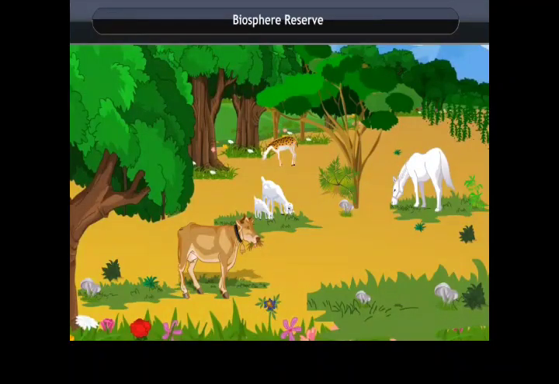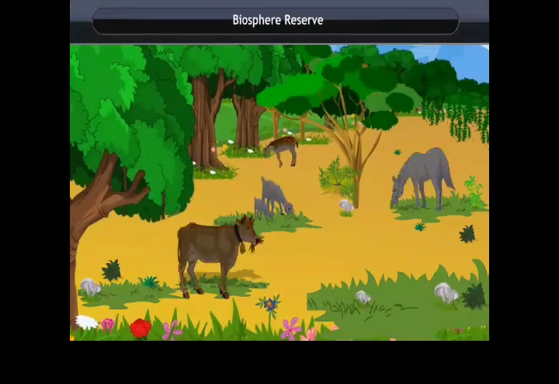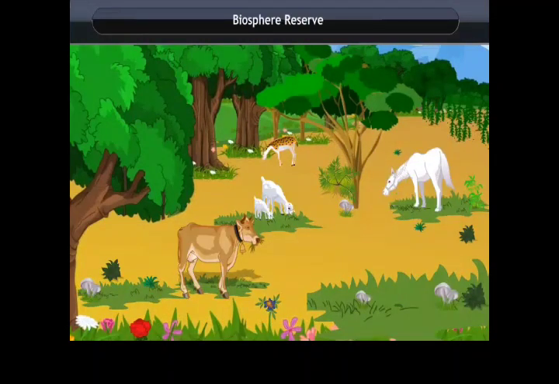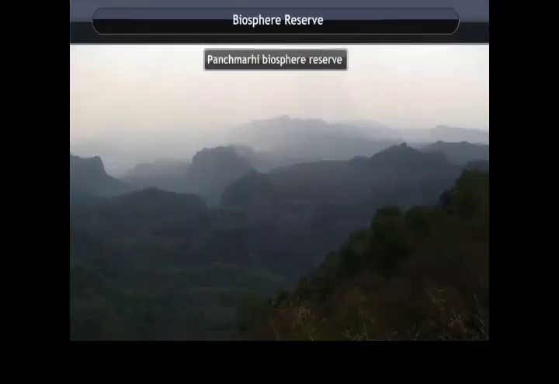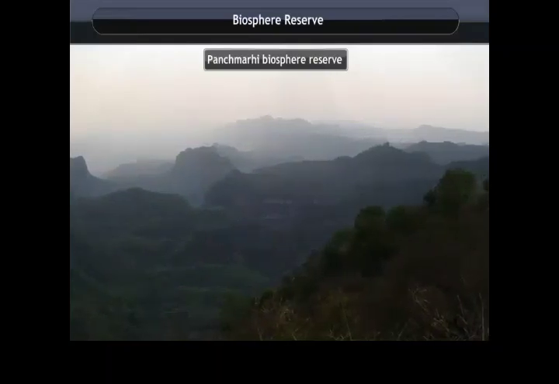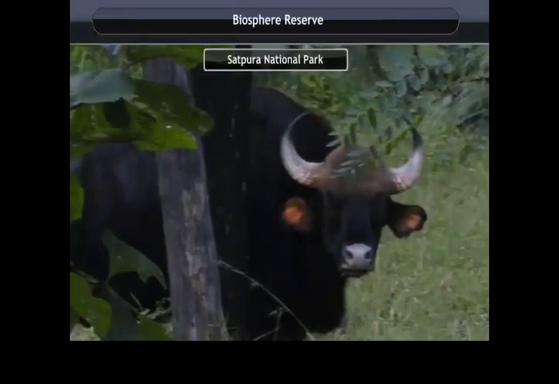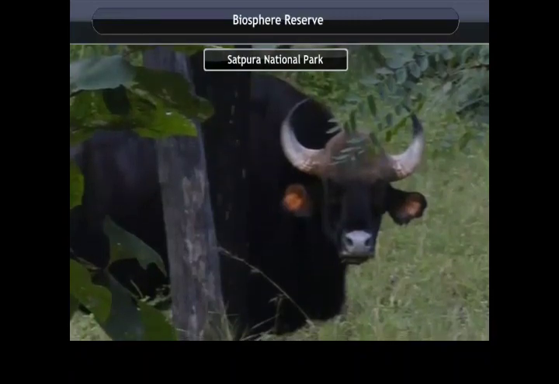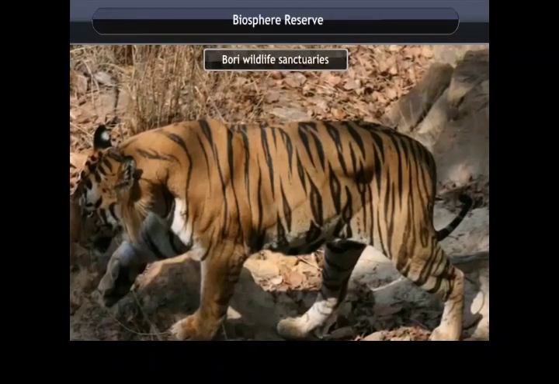Biosphere reserve. The biotic components of nature, that is, the plants and animals, along with the microorganisms, make up the biodiversity of an area. The motive of the biosphere reserve is to conserve this biodiversity. It may include the national parks in it, like the Pachmarhi Biosphere Reserve, which consists of one national park named Satpura and two wildlife sanctuaries named Bori and Pachmarhi.